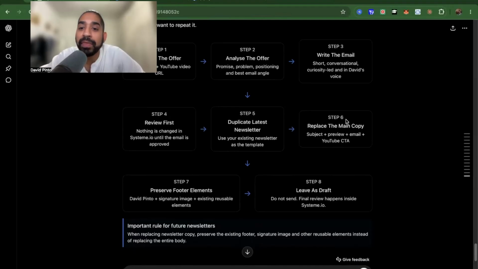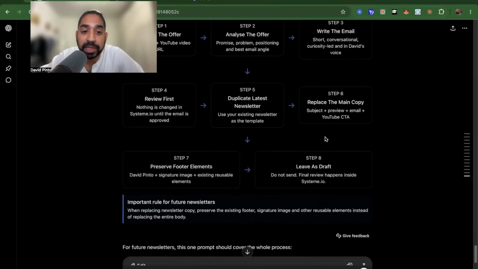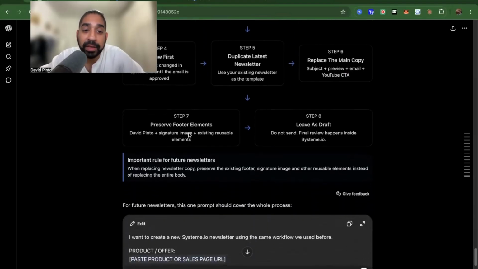You can create here and then replace the main copy of the email with the subject, the preview, the email, and the YouTube CTA so that the people can watch the video. This is a YouTube video, guys, but you can post a link or maybe a sales page, whatever it is, right? Really, honestly, this is interchangeable. Then you have the reserve footer image.